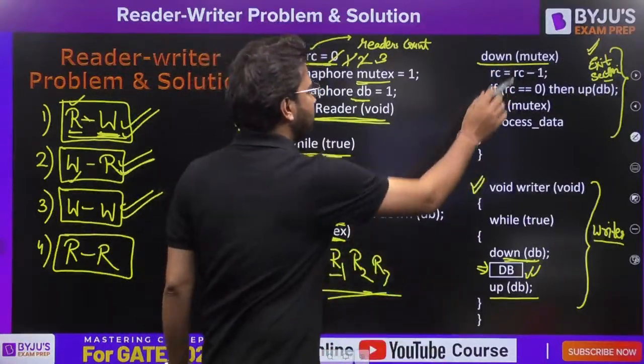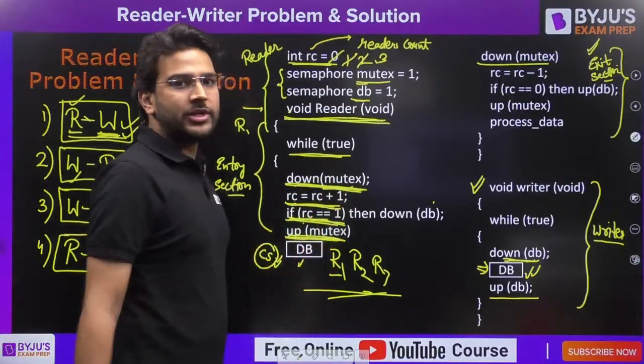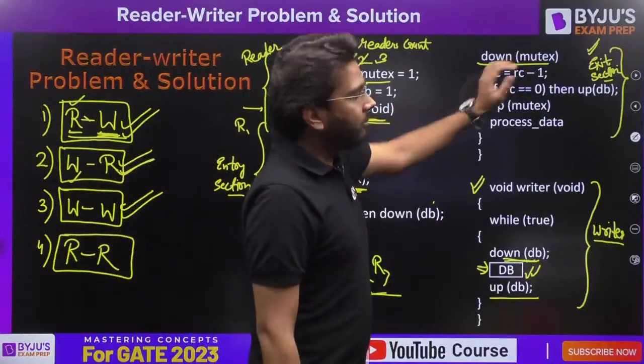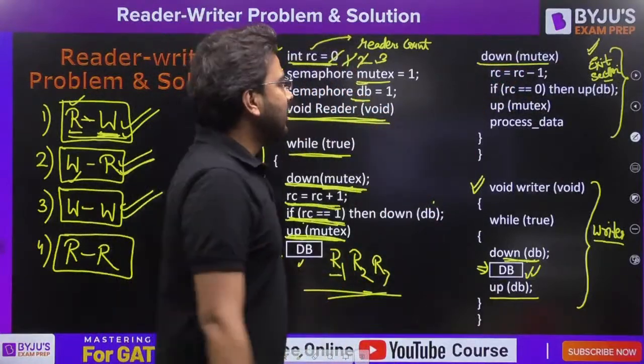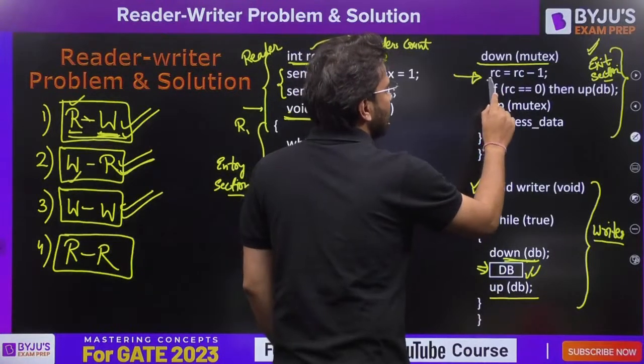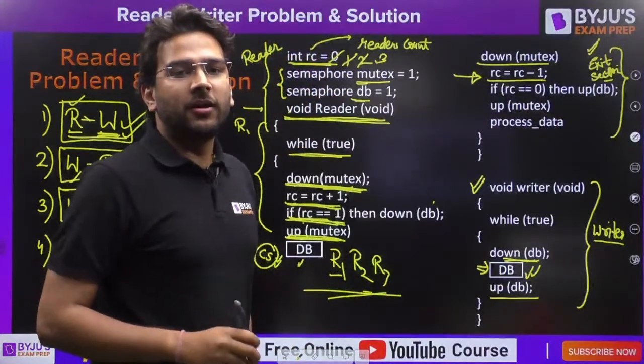If it is performing down of mutex, in that case other readers will not be able to come further, yes or no? But the reason behind it performing down of mutex is that it wants to perform RC = RC - 1 without any interruption.